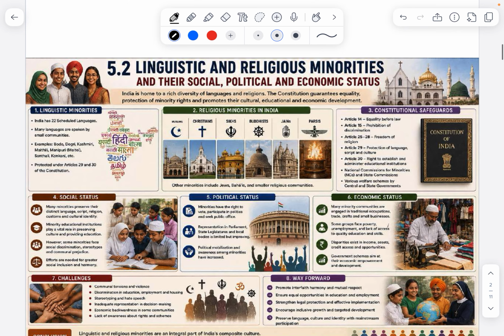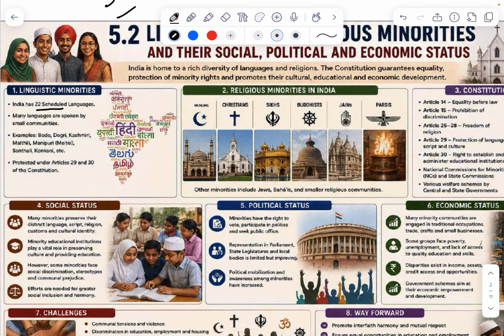Then in chapter 5.2 we will be studying linguistic and religious minorities and their social, political and economic status. Who are the linguistic minorities? As we know, there are 22 scheduled languages. Many languages are spoken in small communities.